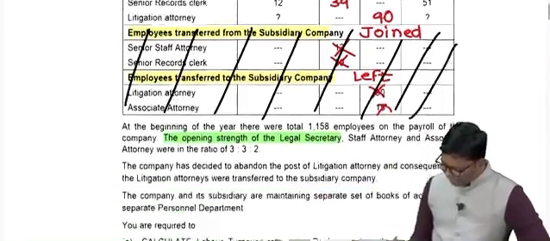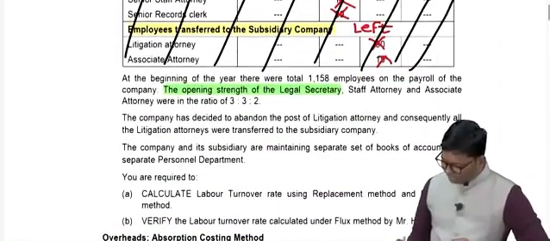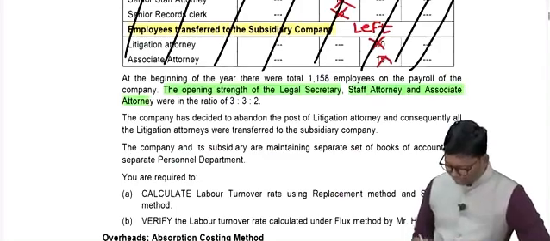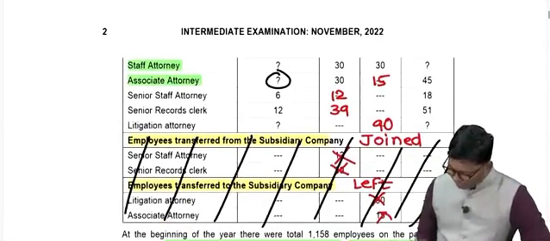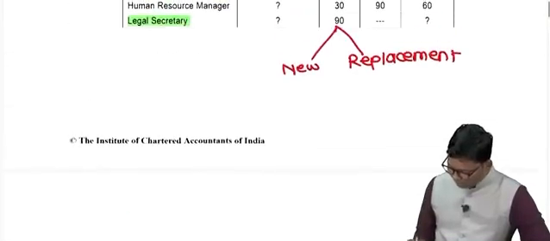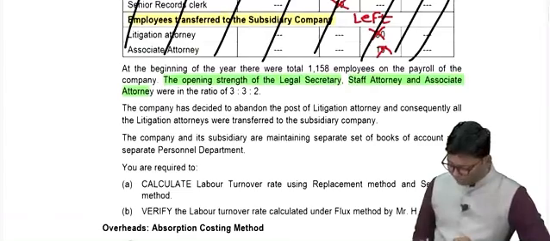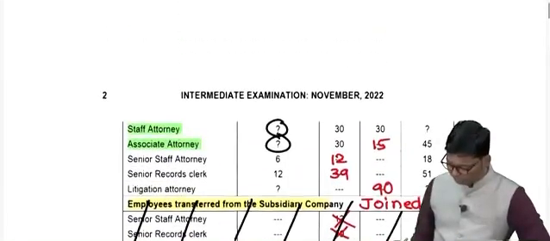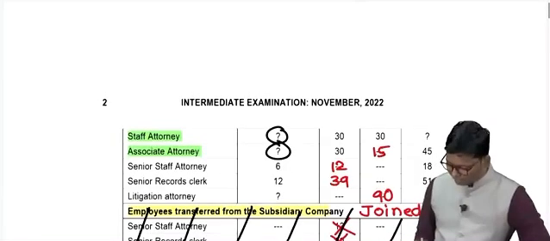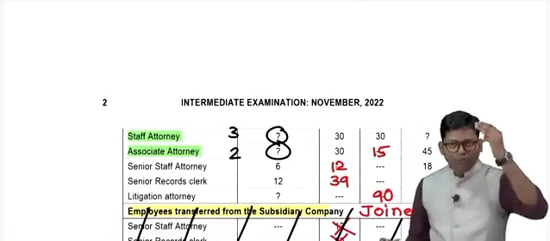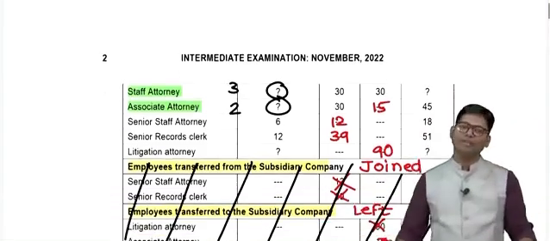Second one is your staff attorney means this one, and last one is your associate attorney. If you check, their beginning numbers are not given, but they have given you one assistance, one simple ratio between them, 3:3:2. So we are going to calculate them in the proportion of 3:3:2. Out of this 3, if any one number comes, no, easily the remaining numbers can be computed.